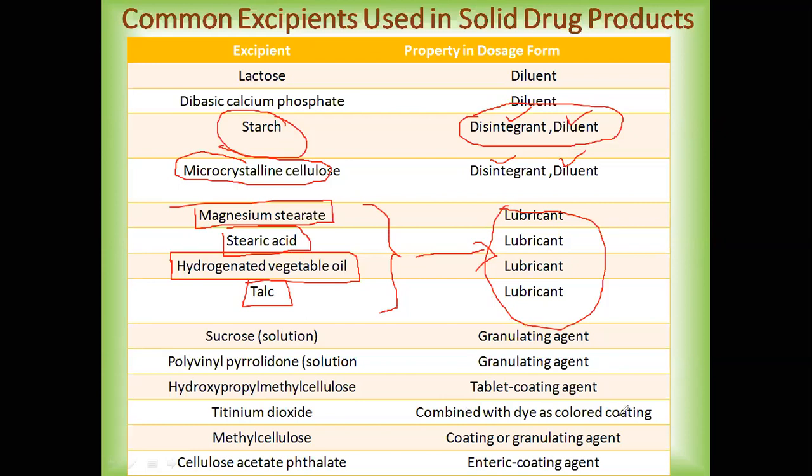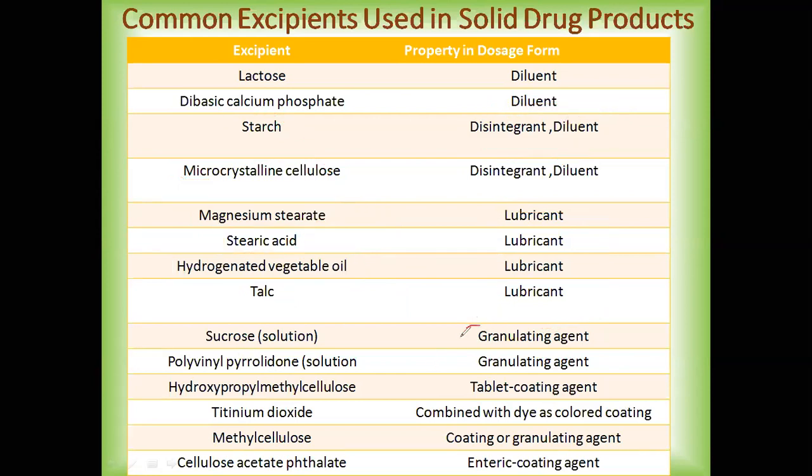Apart from this, the other excipients which are added include, firstly, the granulating agents. This is the function or the property which they provide. Examples of excipients giving this granulating property include sucrose, mainly a sucrose solution you are going to use. Then we have again a solution of PVP, that is polyvinyl pyrrolidone.